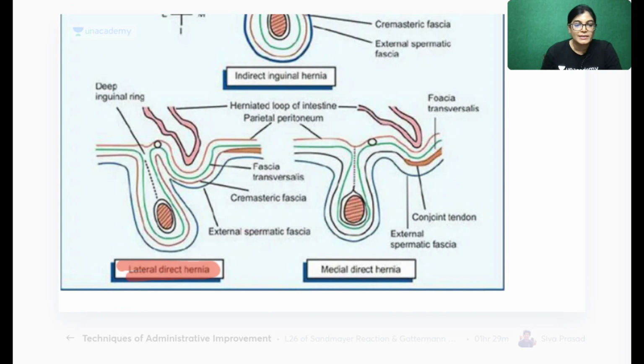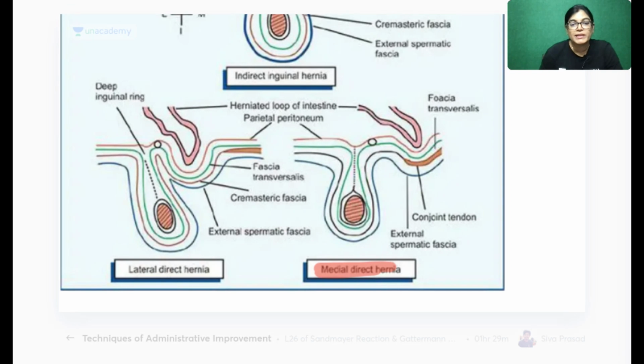As I told you, direct inguinal hernia can be lateral or medial. When I am talking about the lateral direct hernia, the layers will be extraperitoneal tissue, parietal peritoneum, fascia transversalis, then cremaster muscle and external spermatic fascia.